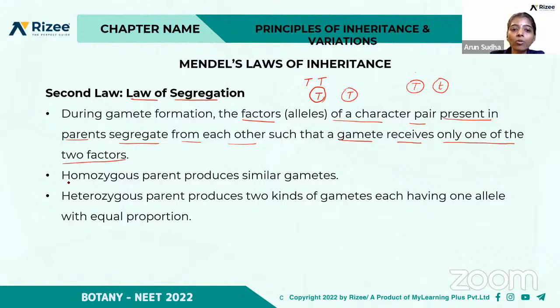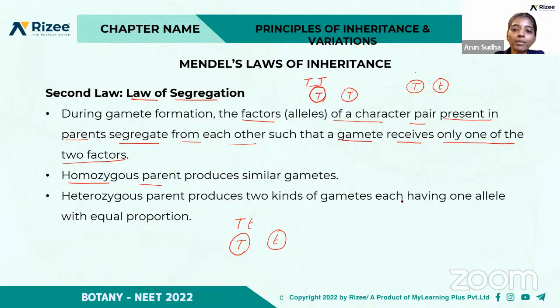A homozygous parent produces similar gametes, that is, both the gametes will be of capital T. But a heterozygous parent, that is Tt, produces two types of gametes. One will be capital T, the other will be small t, right?